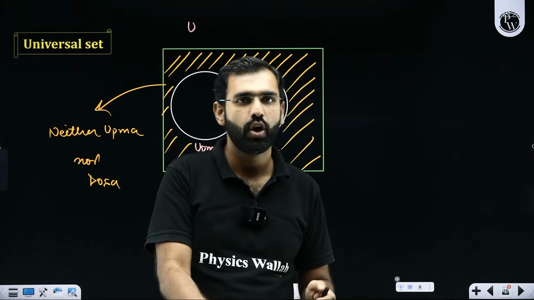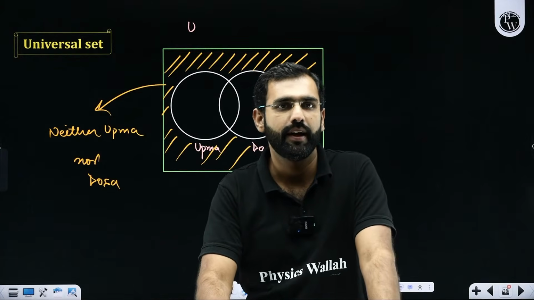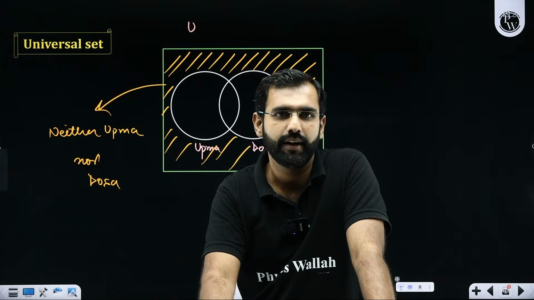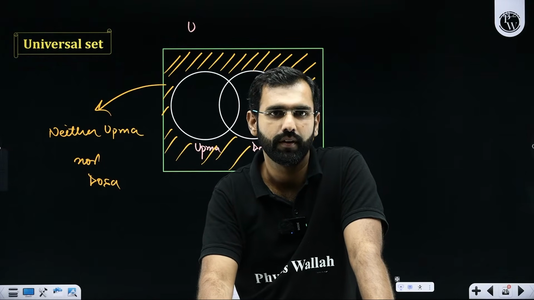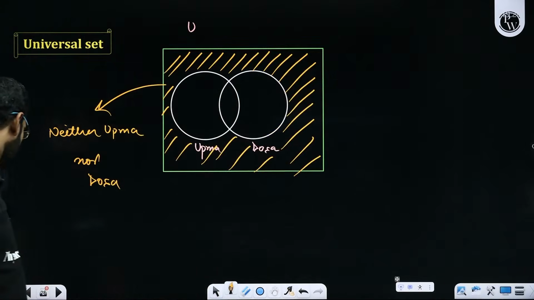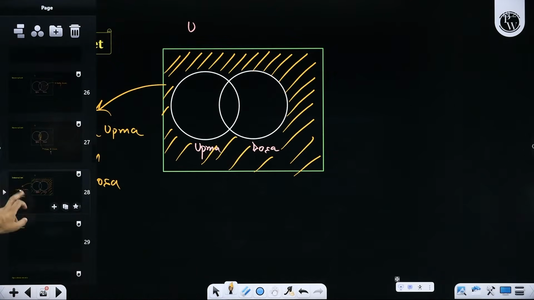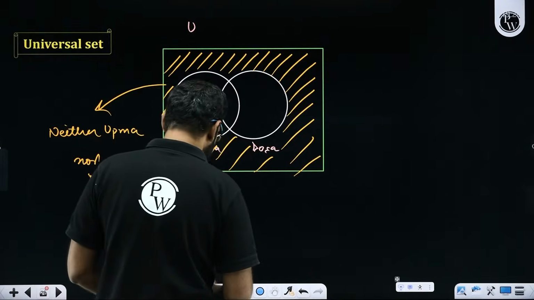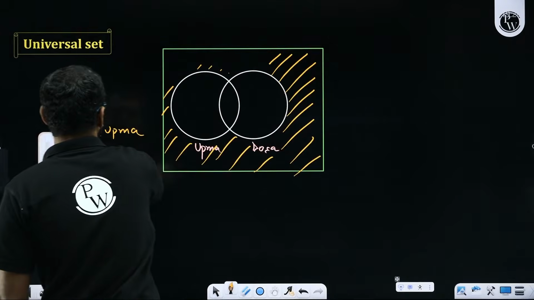Got my point, everyone? Or shall I tell you this thing again? Everybody with me so far? Any queries or confusions? Yes or no? I repeat, what did I just say? These four things, do they make complete sense? Are you getting it? So first of all, I'll take you through the concept of universal set one more time.